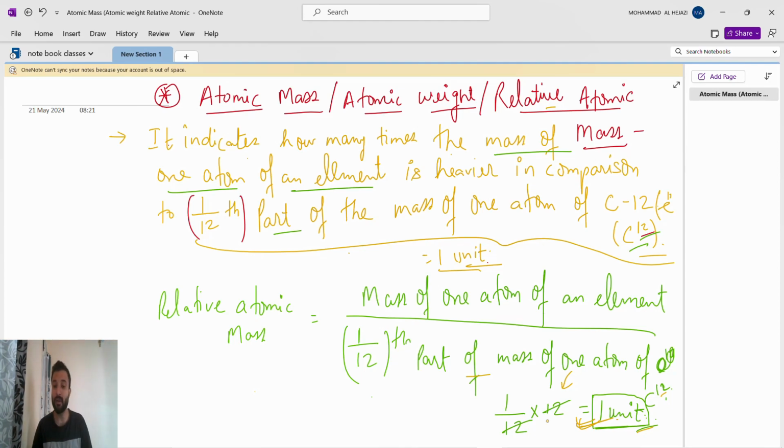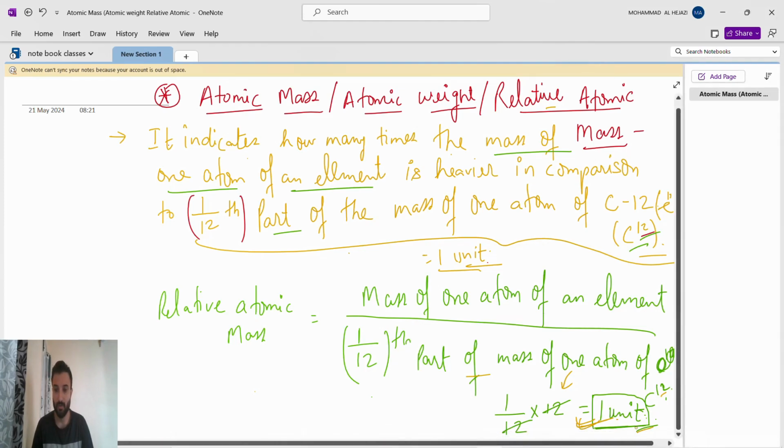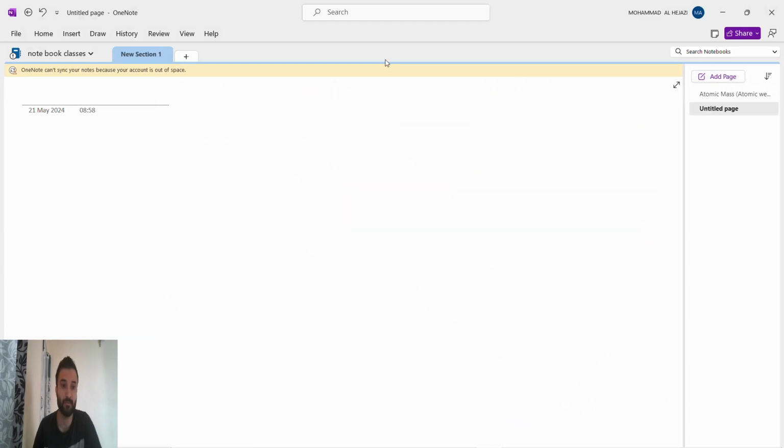This is a very important topic, you have to understand. Now we come to the unit for this. What is the unit? Because the unit is very important. The unit we will say is atomic mass unit. We are finding the atomic mass relative to this 1 unit, so that's why it is the atomic mass unit.